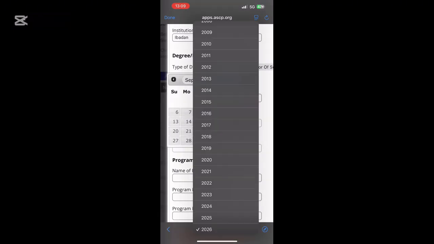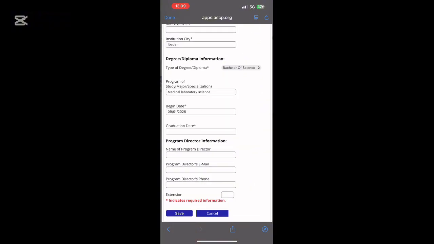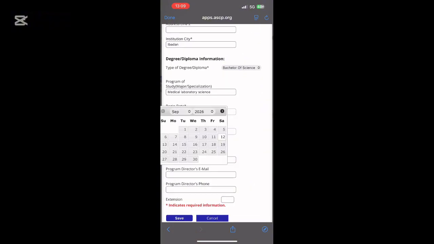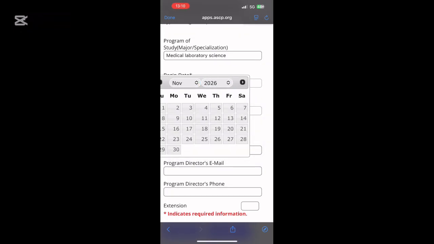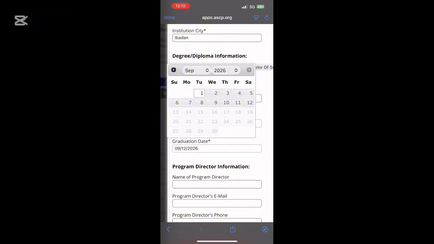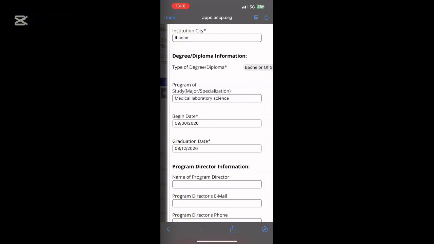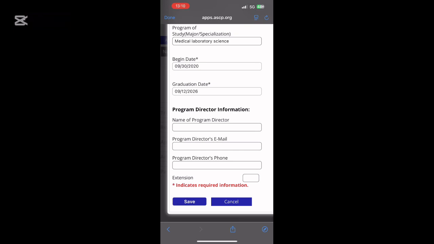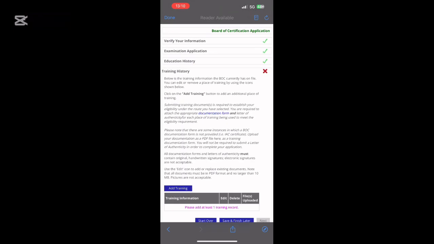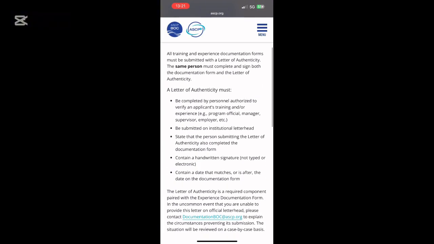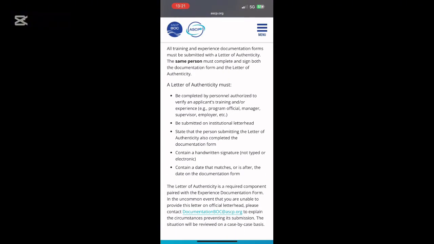So you get exactly the date you graduated, when you started. I think all of us should get all this information. You already know it. You're supposed to fill it directly from, like, let it be true. Don't falsify anything. Just fill exactly what it is. So you're going to fill in this part just as you can see it here. The name of your program director and all of that is not necessary, so we are skipping it. If you can pause this video at this point, look at what they expect from your letter of authenticity. Do well to pause the video.